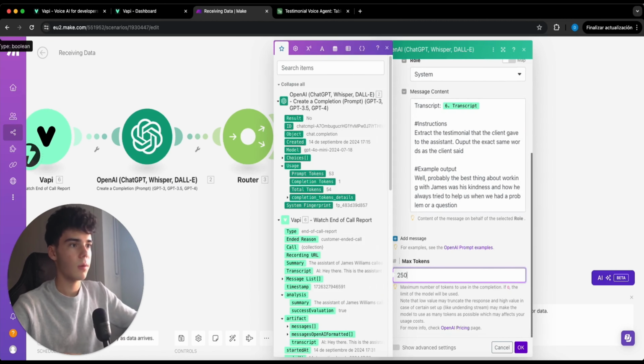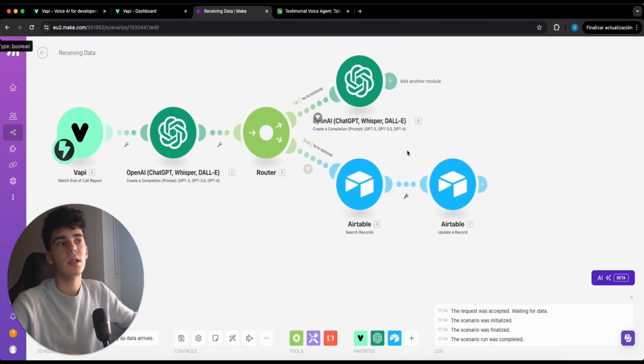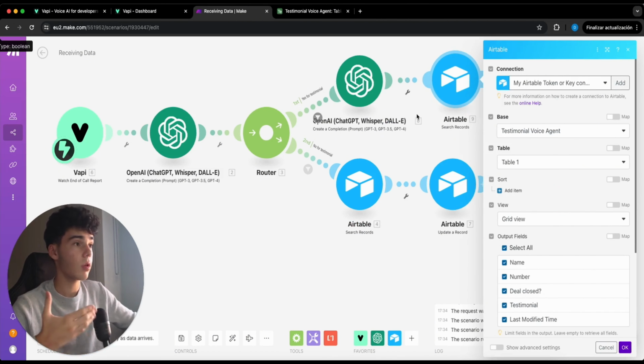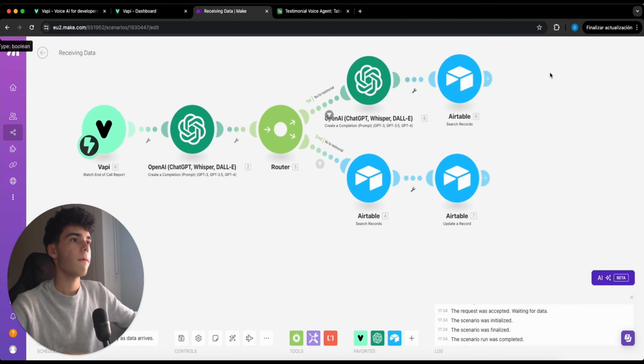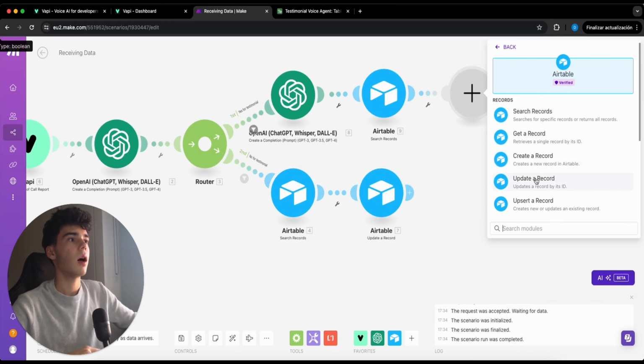Max tokens, we're gonna leave it at 250. Let's click here on show advanced settings, where we are gonna place 0.2 as the temperature, and then what we are gonna do is clone this one. We are gonna come here, clone this Airtable search records, because at the end of the day what we are gonna do is exactly the same. We are gonna just search for the record ID where the client of this number is located. Then we are gonna add an update a record from Airtable, update a record, there you go,